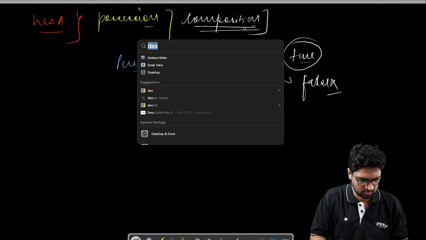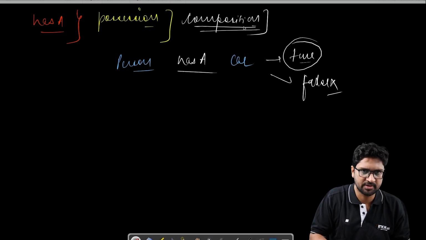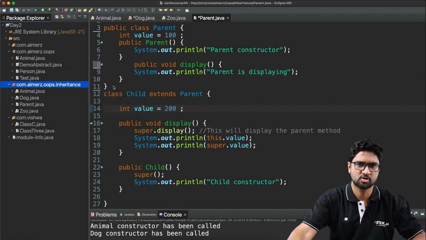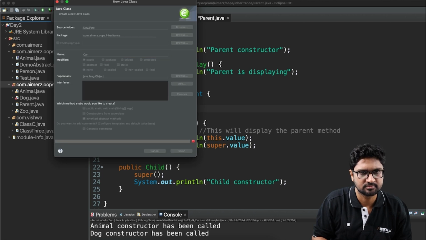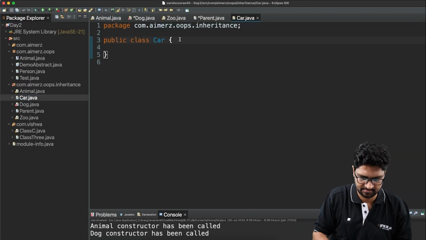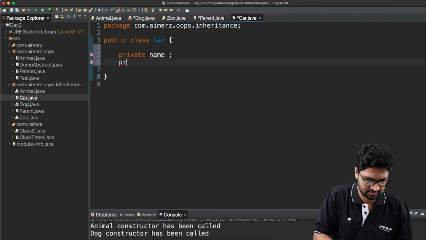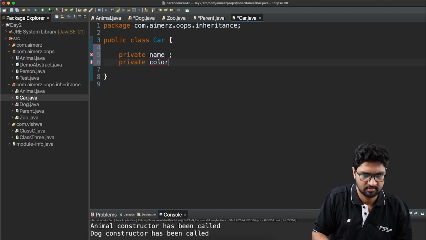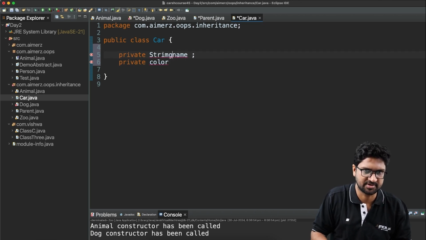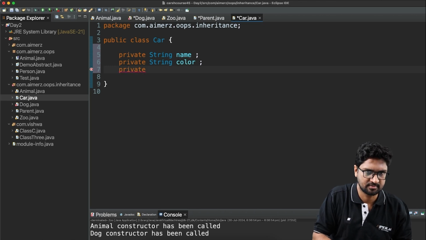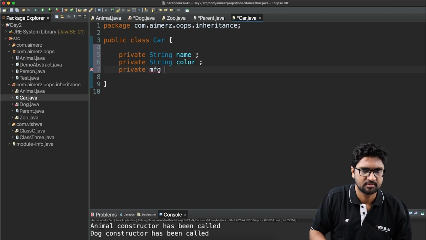So if I go and define something, let me open Eclipse. And here let me first define a class called car, and the car has some fields, for example private name, private color, and I have to provide the type also, so it has to be String, and then the color, which again has to be a String, and then the manufacturer, which I'm also going to call a String.